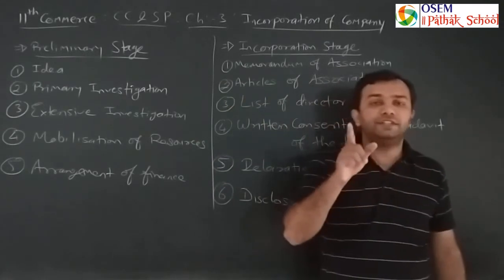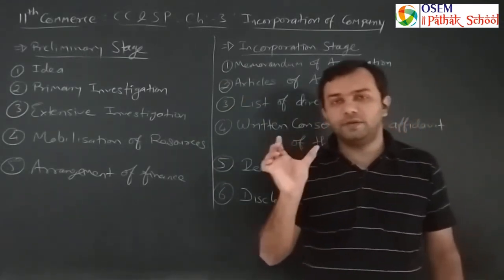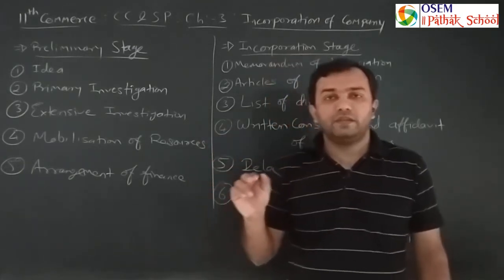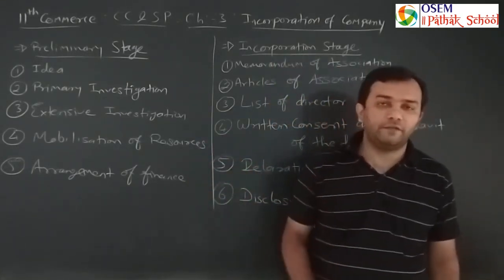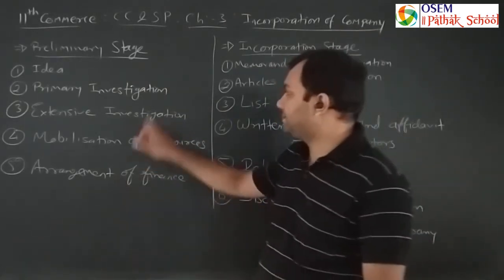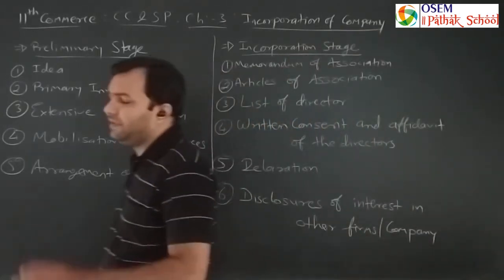I already discussed this: company is the brainchild, give reasons, or you can say explain the statement. Company is the brainchild of the promoters. You have to write all the points given in the textbook. Next, primary investigation. What does it mean? The primary investigation.